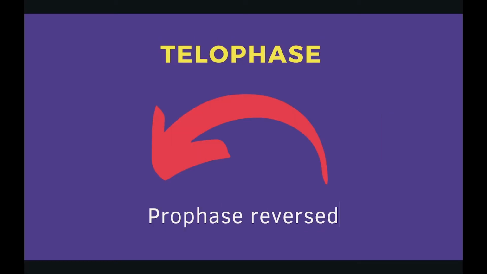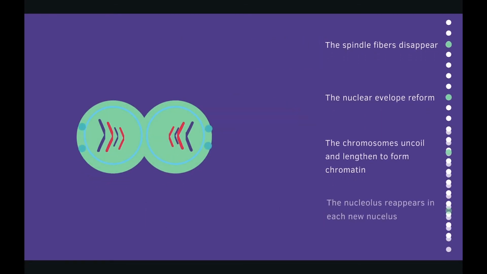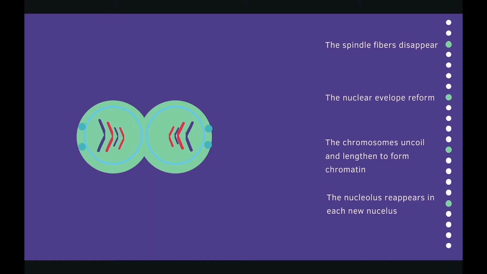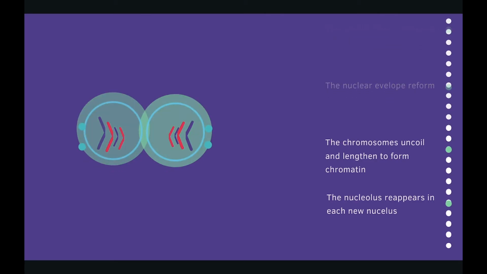Finally, the cell goes through telophase, which can be considered the events of prophase reversed. With one chromosome at each pole of the cell, the spindle fibers disappear. Then the nuclear envelope will form around the daughter chromosomes. The chromosomes then uncoil and lengthen, forming chromatin, and the nucleolus reappears in each new nucleus.